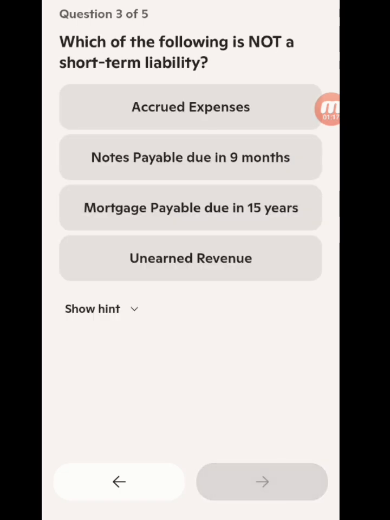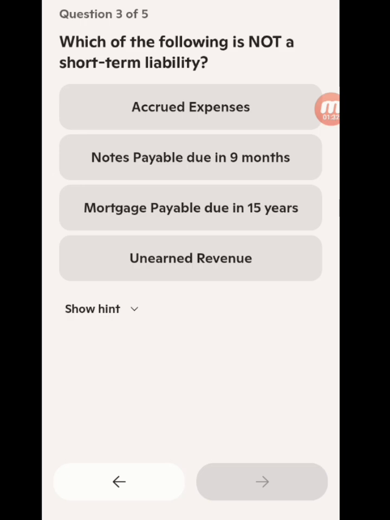Now, which of the following is not a short-term liability? Accrued expenses. Notes payable due in 9 months. Mortgage payable due in 15 years. Unearned revenue. Which one is it?